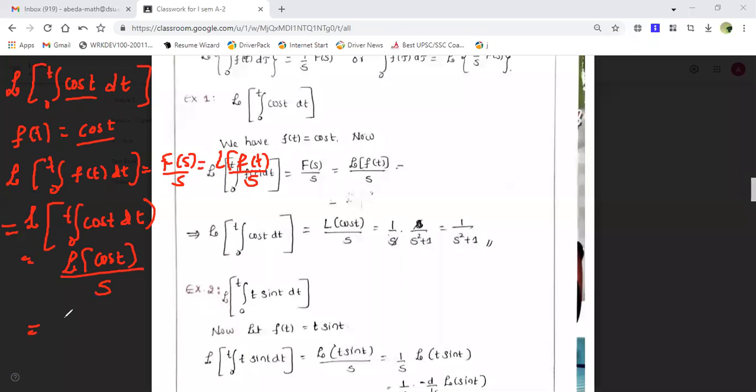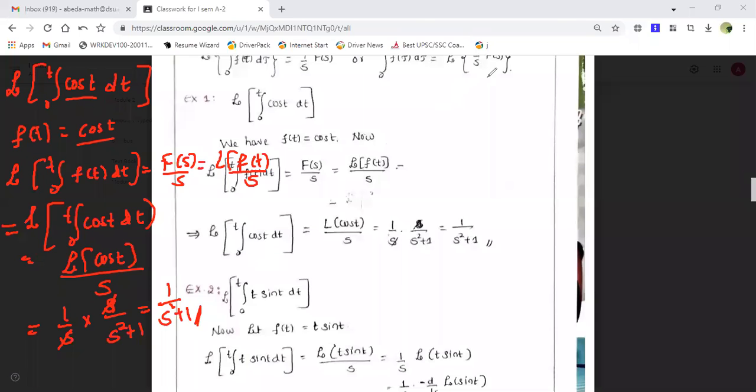I take out 1 upon s. The Laplace transform of cos t is s upon s square plus 1. So s will cancel, and it is 1 upon s square plus 1. This is how you are supposed to use the formula and solve it.